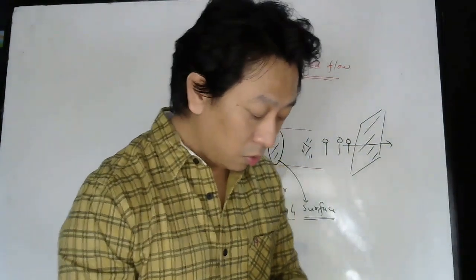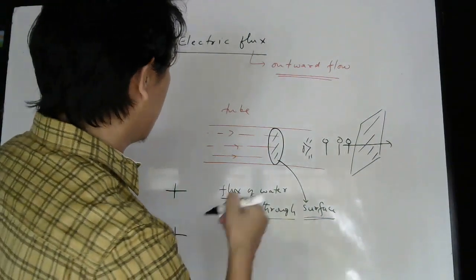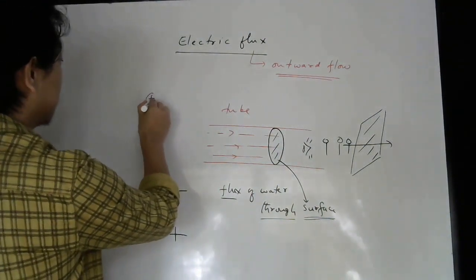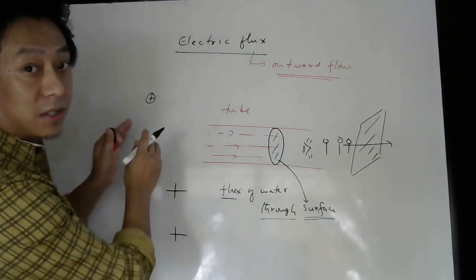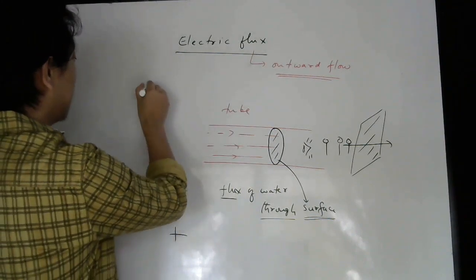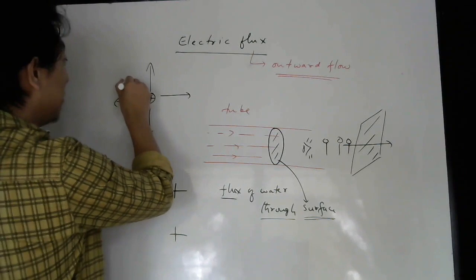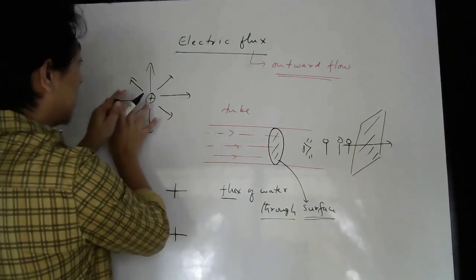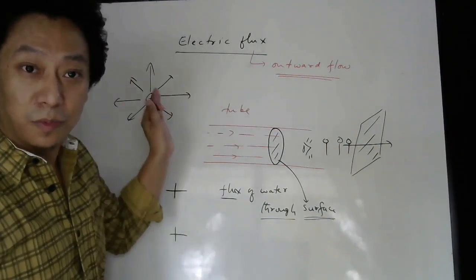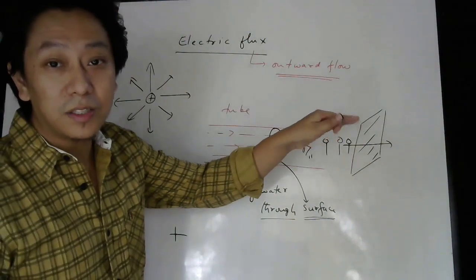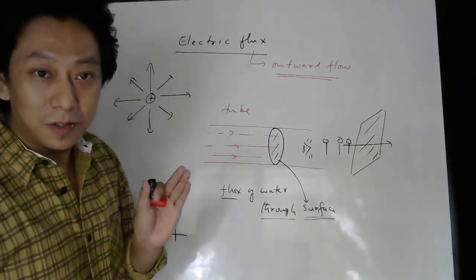But what moves out is, if you have a plus charge, then how do you draw electric field lines? Radially outwards, yes or no? So in a way, you can think these lines are moving out from the positive charge and they go to which charge? Negative charge. Understood?